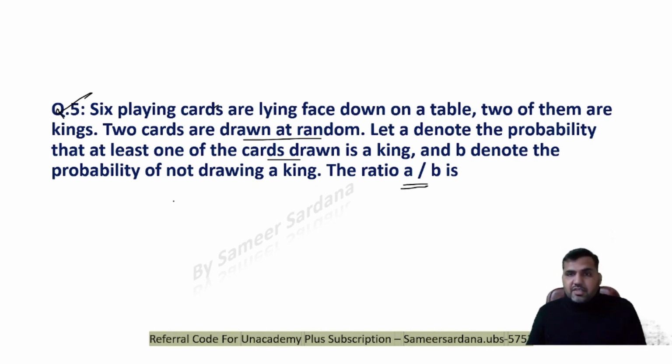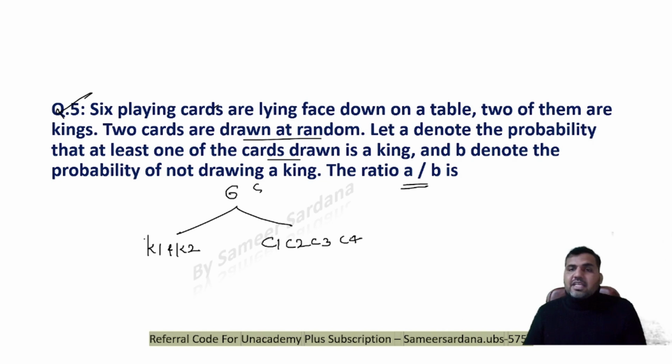So guys, we have 6 cards, right? 2 of them are king. We have 2 kings, K1 and K2, and the 4 random cards, C1, C2, C3, C4. Let A denote the probability that at least one of the cards drawn is a king.